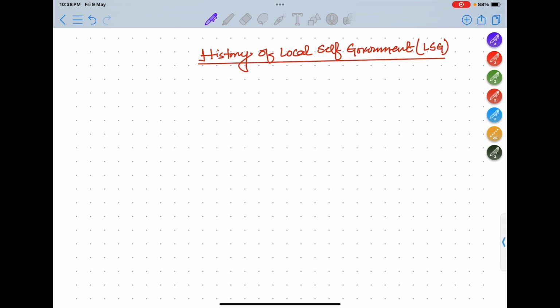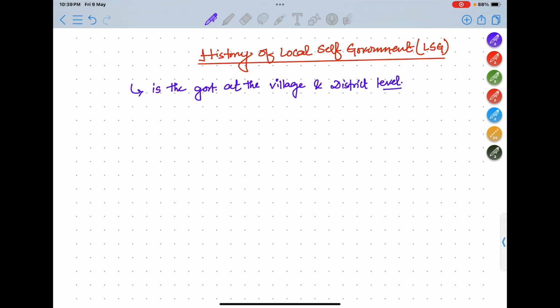Local self government is the government at village and district level.